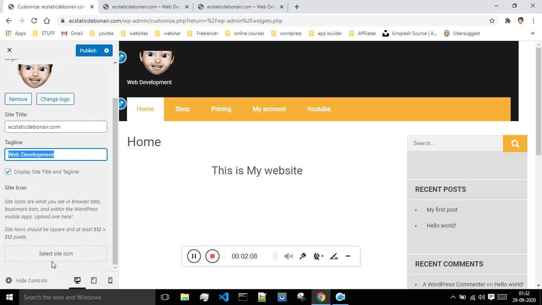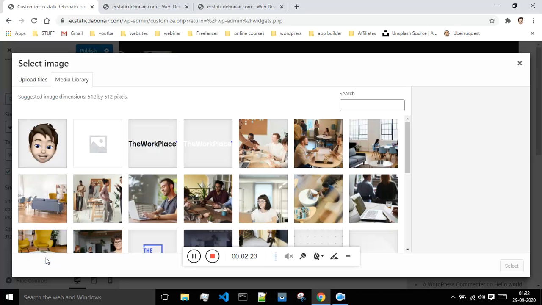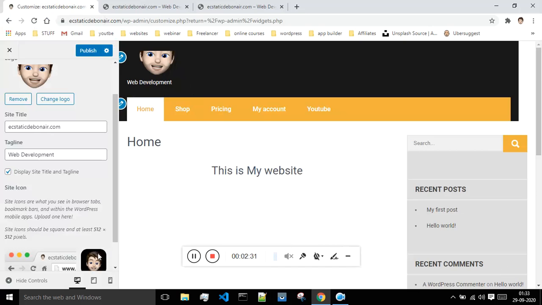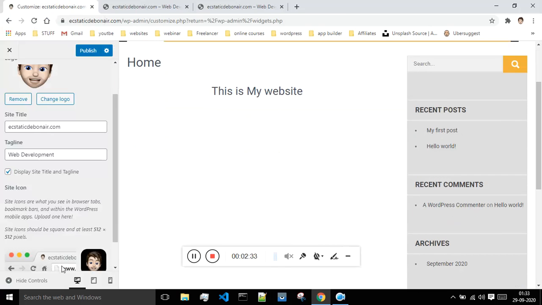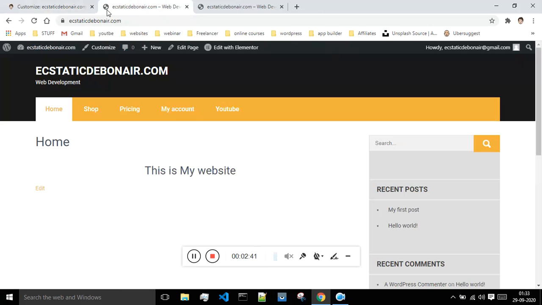Okay, so this is how you can select your logo, and just make sure that whenever you are designing your site logo, your logo would appear somewhere over here. Okay, so let me just show you. I'm just selecting this as a site logo and uploading it. Now as can be seen, this is the name of your website. The name of your website would come over here, and your site logo would be appearing over here. You will see it somewhere over here.